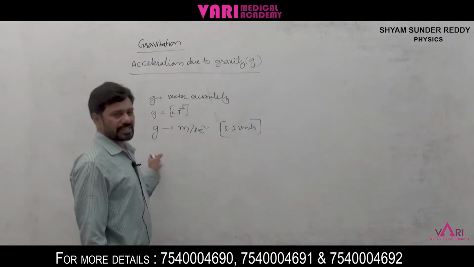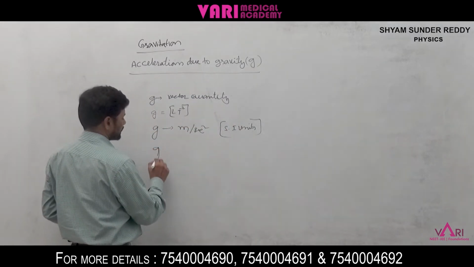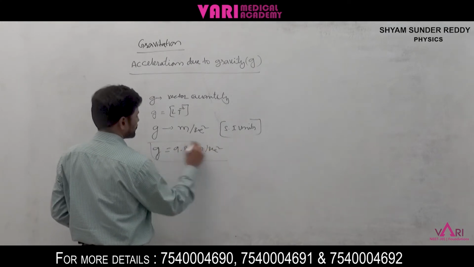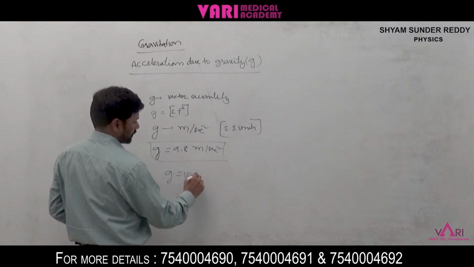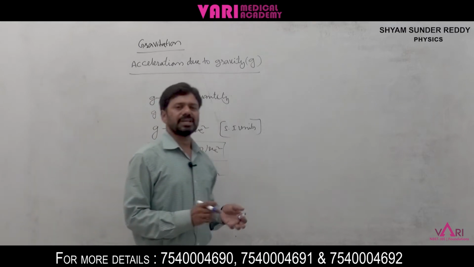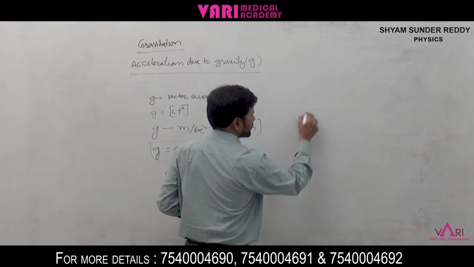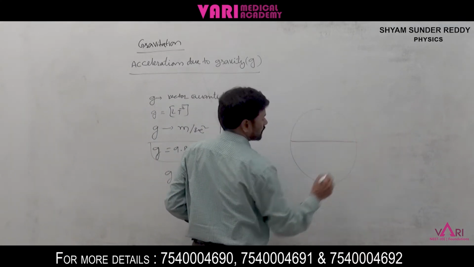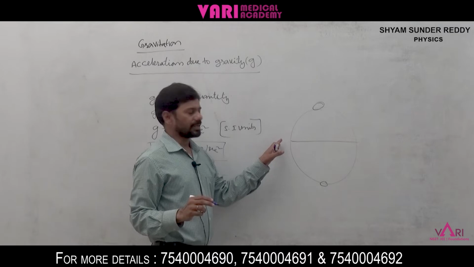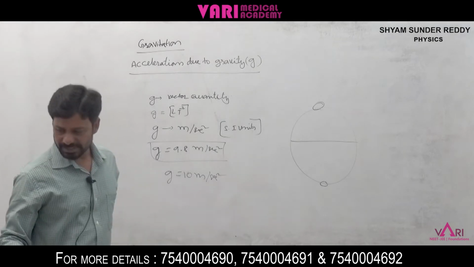This g value is constant. Generally it is 9.8 meter per second square. Sometimes we also take g is equal to 10 meter per second square, because there will be variation. There is a variation of g from place to place, as we just discussed. At the poles and at the center of the earth, the value will be changed. Further, we are discussing that.